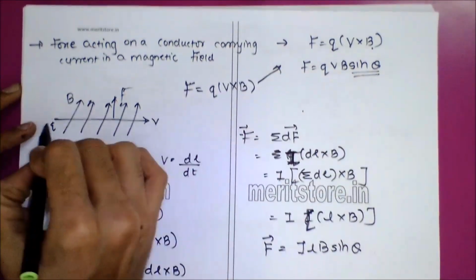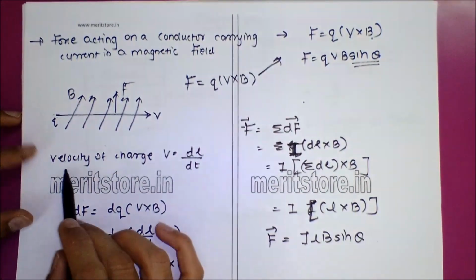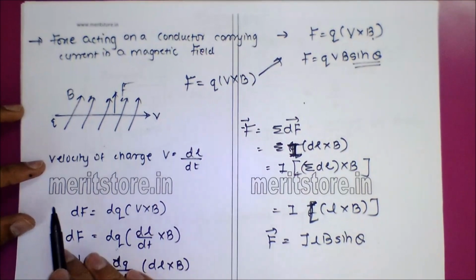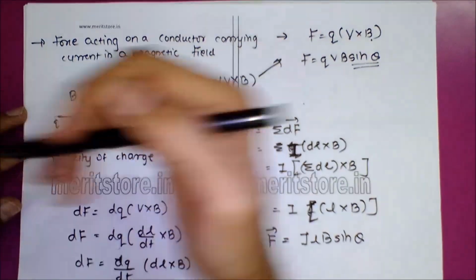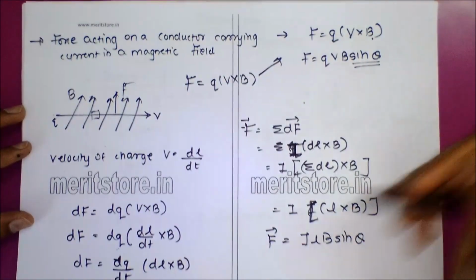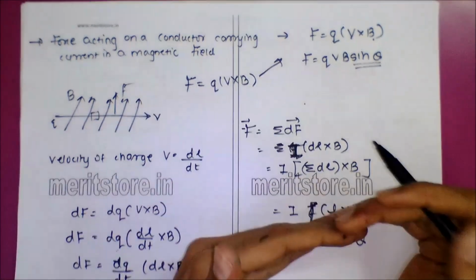Suppose instead of a single charge, I now have an entire conductor. For that conductor we will take small elements and find the velocity of the charges. Inside the conductor there is the flow of electric current, and that is the flow of the charges. Whenever the current moves in one direction, the flow of the charges is in the opposite direction.